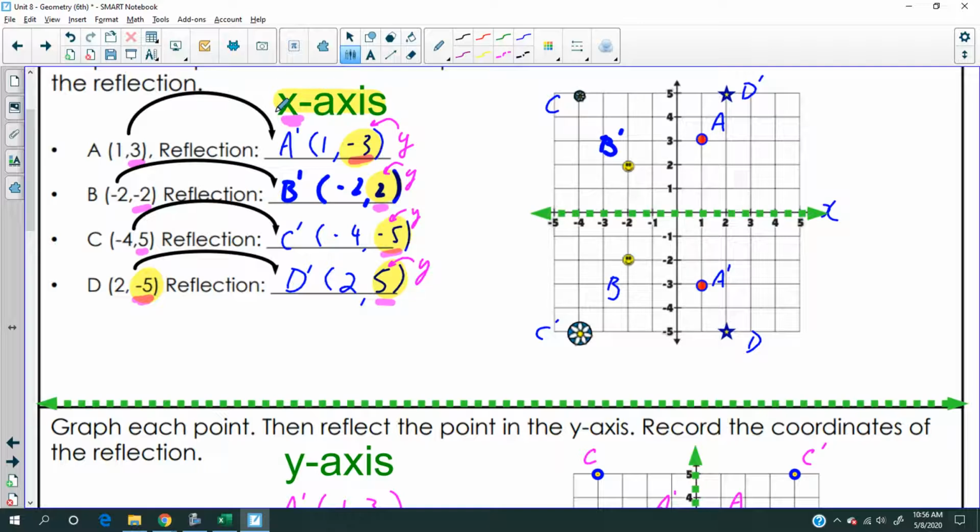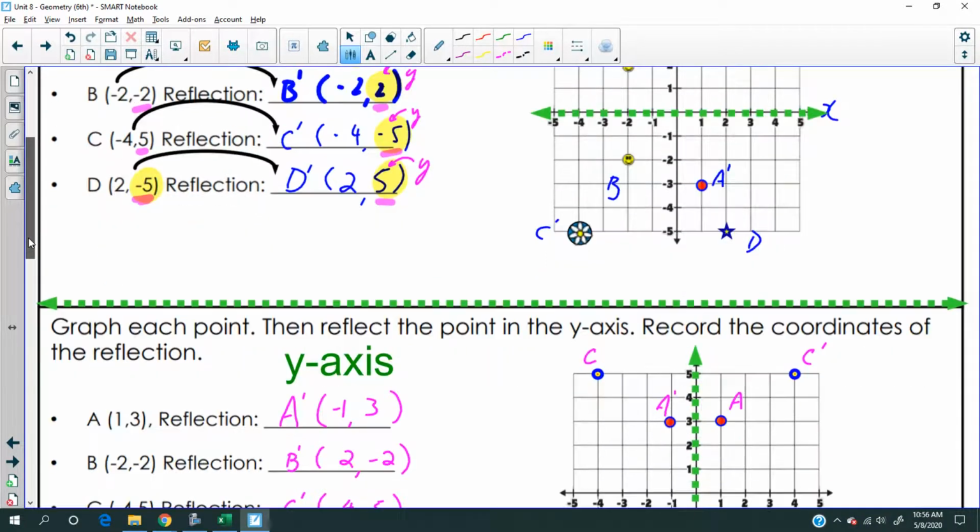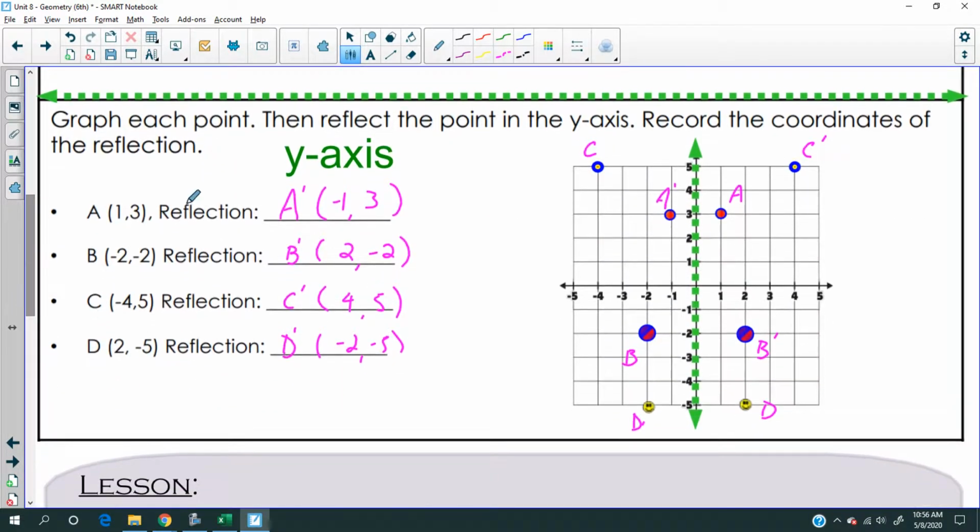So when we are reflecting, when we are flipping over the x-axis, the y coordinate, the second coordinate, is the one that changes. And not only does it change, it goes from a positive to a negative. And if it's negative, it goes back to a positive. It goes into its own opposite number. Okay? Now, similarly, look at the y-axis. See if you can spot the same thing, right? Here, we go from... oops, my bad.